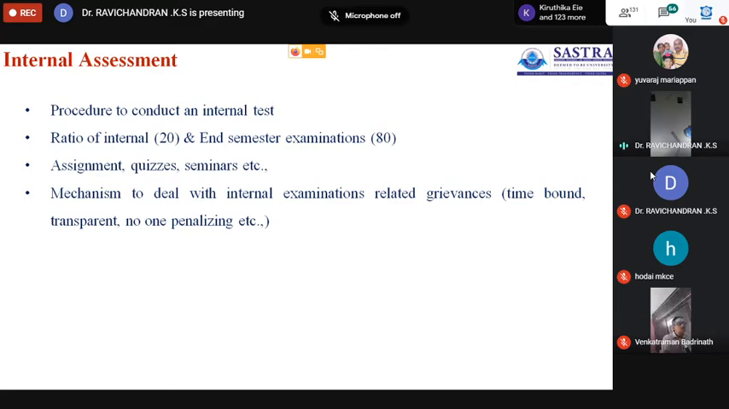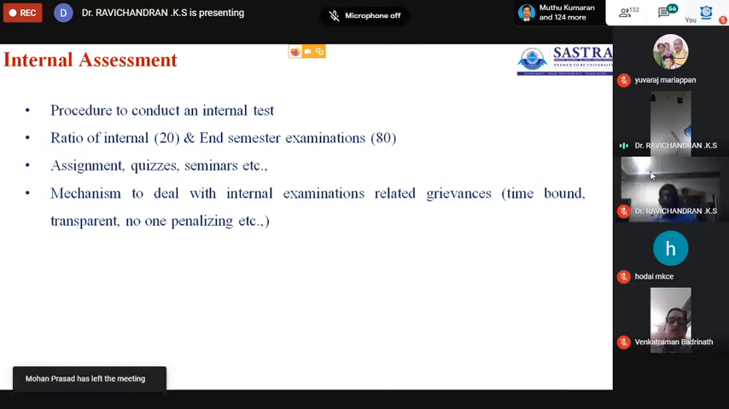Then 5 marks will be given by the faculty member, allotted based on assignments, quizzes, seminars or any other mode of testing their students' knowledge. This is the procedure you have to give, because it varies from institution to institution. Our institution takes the best 2 out of 3 tests for 20 marks, and 10 marks go to assignments and other things.